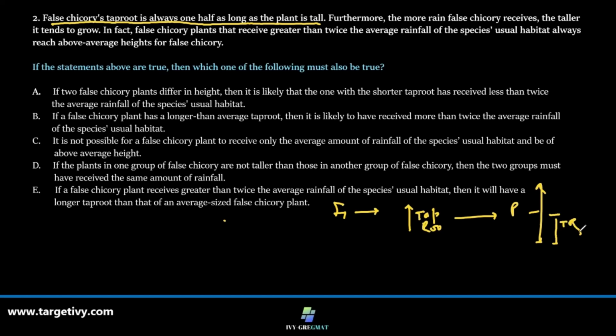Furthermore, the more rain false chicory receives, the taller it tends to grow. So the more amount of rain that falls in. So fact number 2 is: more rain, taller the plant.